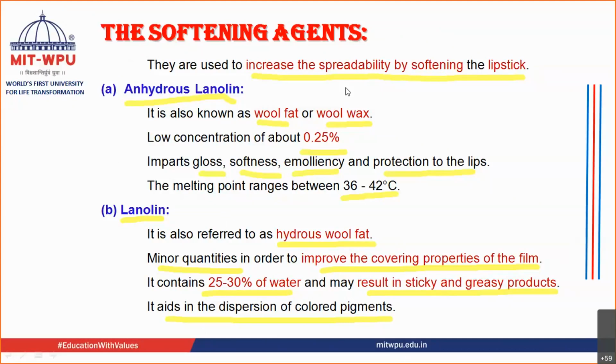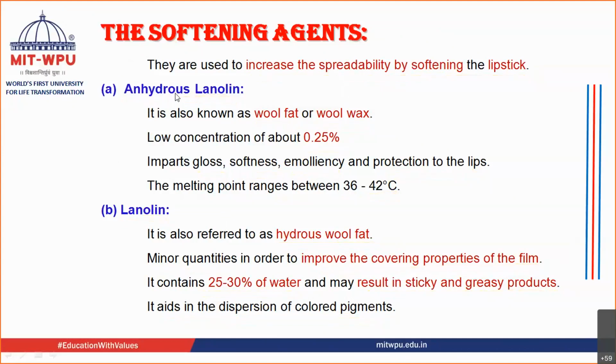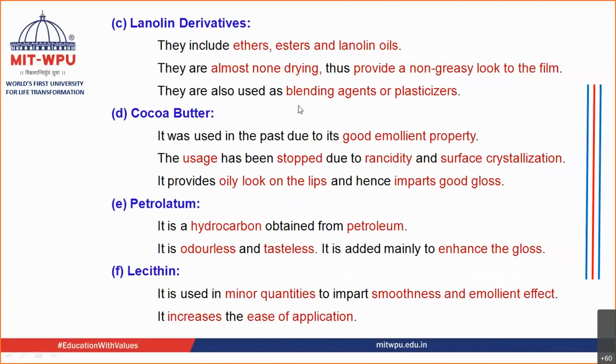The next softening agent: one you have is anhydrous lanolin, second is lanolin, next is lanolin derivatives. You have cocoa butter, you have petrolatum, you have lecithin. These are also softening agents which can be added. Cocoa butter at one point of time was very widely used because it had a very good emollient property. But because of its problem of rancidity and surface crystallization, the use of cocoa butter has been stopped, and lanolin, anhydrous, hydrous, and lanolin derivatives are more widely used.